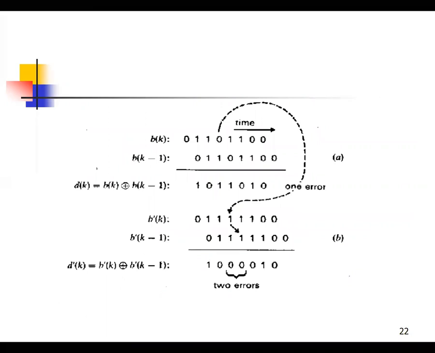One signal is taken: 0, 1, 1, 0, 1, 1, 0, 0. That is delayed by 1 bit. Then the XOR operation takes place. Then one of the bits is in error. The result is that 2 bits are in error.